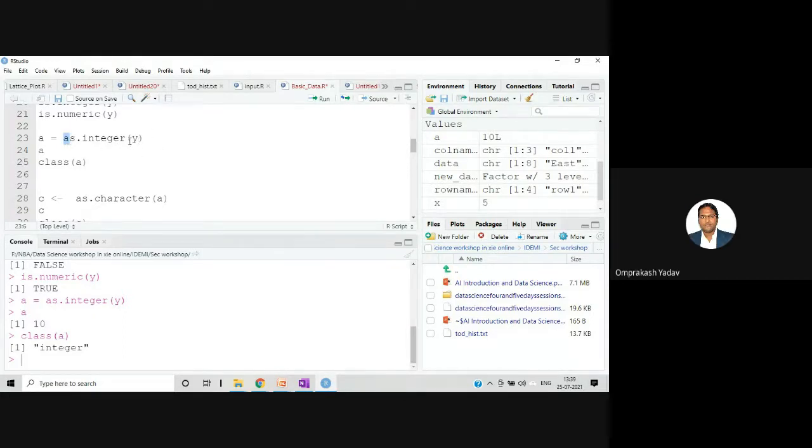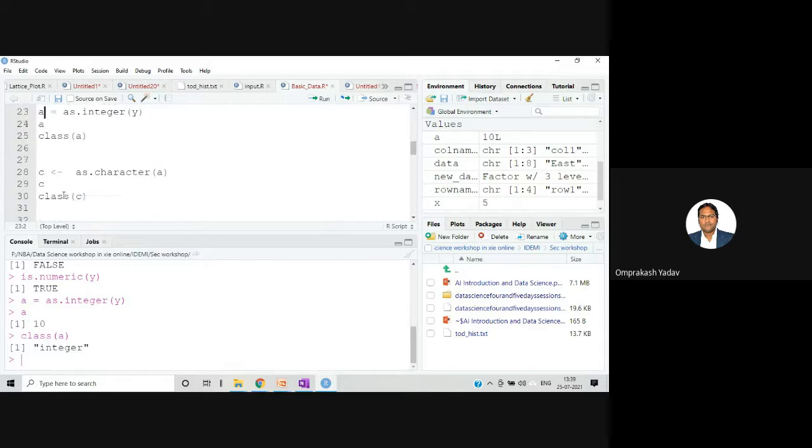If you want to change y itself, you can do y equal to as dot integer y. Yeah, that way it allows you. Understood. So I didn't want to disturb the earlier y. Got it. Otherwise, I just wanted to demonstrate that from y you can convert and put it in some other variable, and you can get it as an integer value. Makes sense. All right. Yeah.